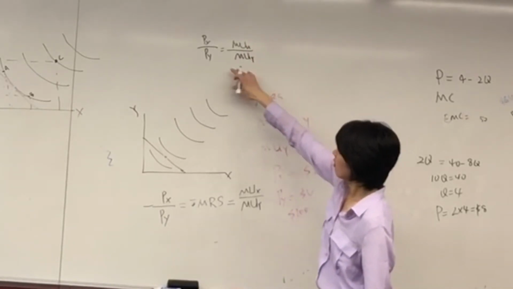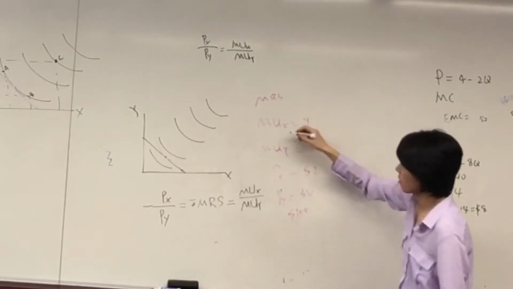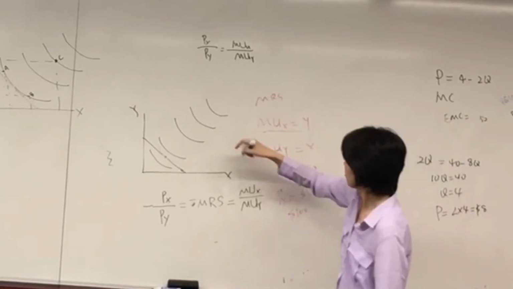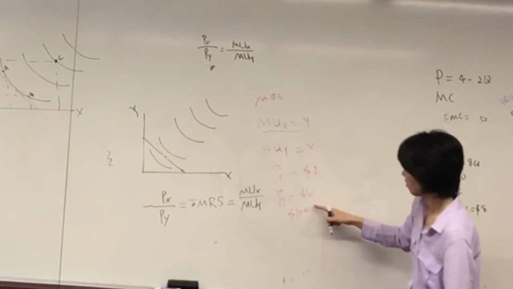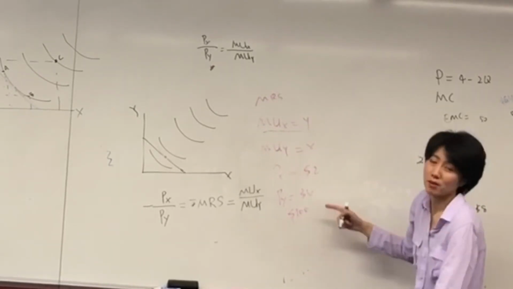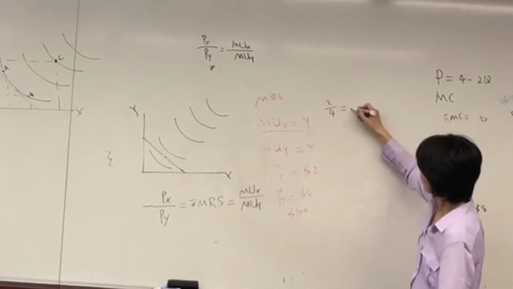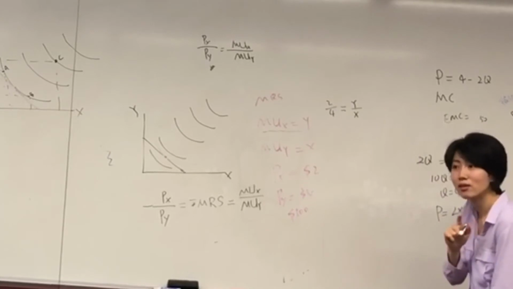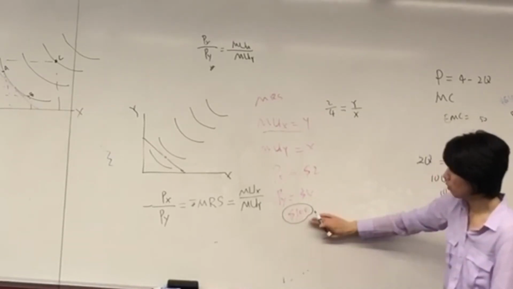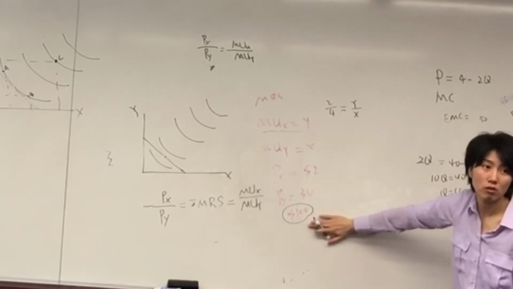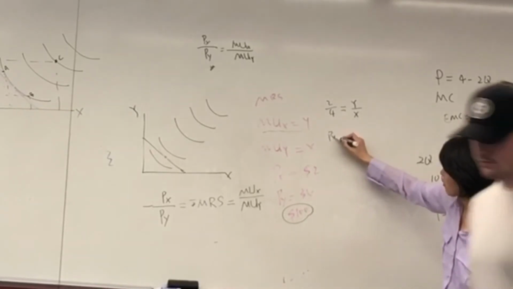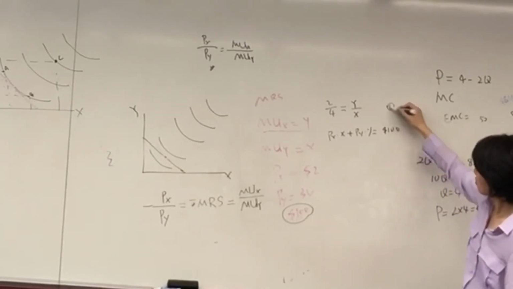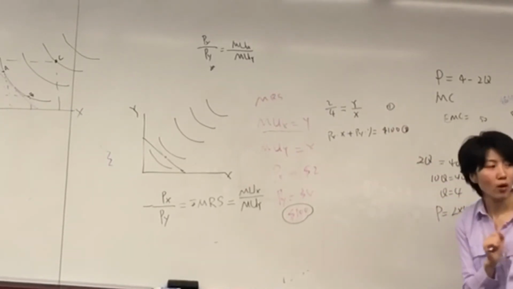And in this equation, since you know the mathematical expression for the marginal utility of X and marginal utility of Y, that's PX, PY, 2 over 4, for example. 2 over 4 equals Y over X. Two unknown variables, but one equation. You need another one: we know the total income available is $100. And then PX times X plus PY times Y is 100. So this one is 2, and you can solve for X and Y.